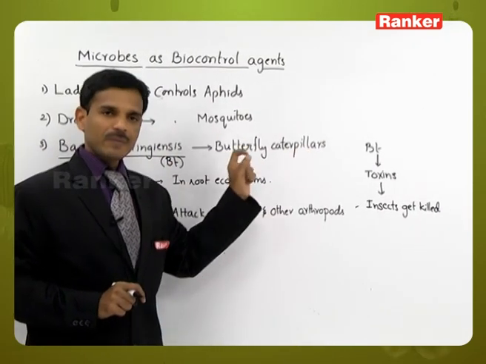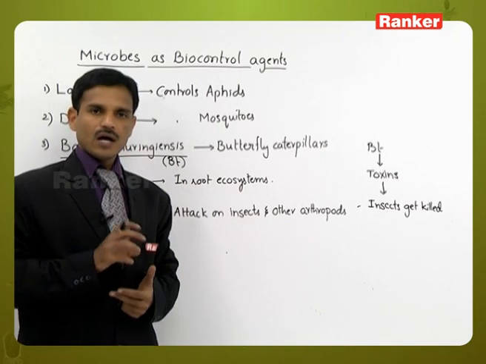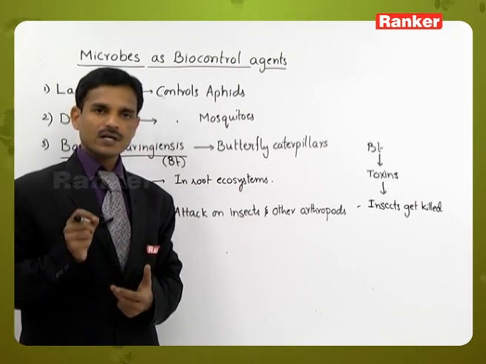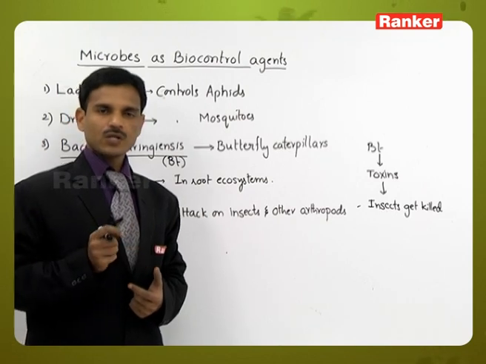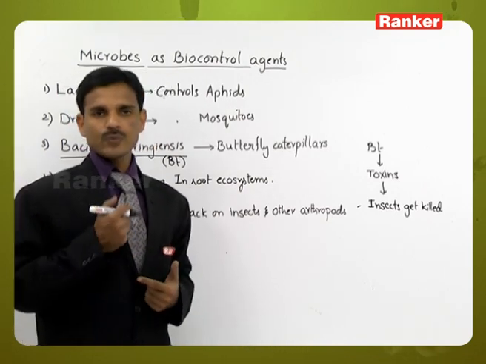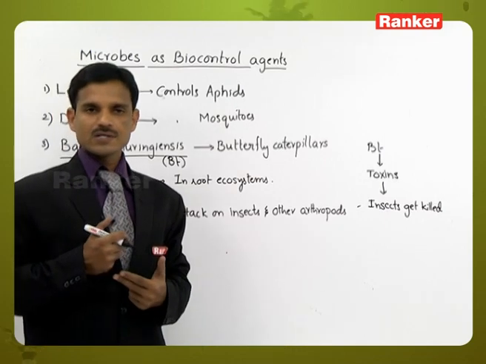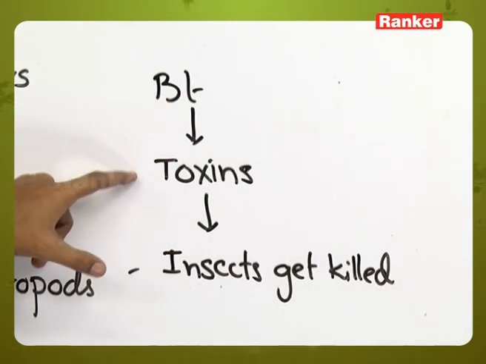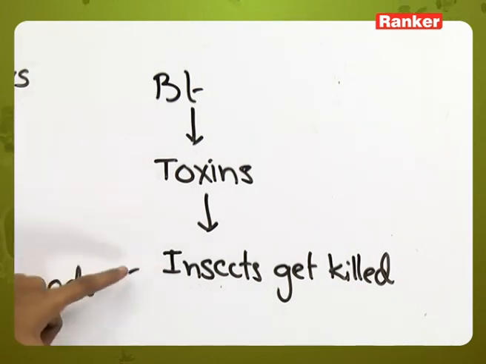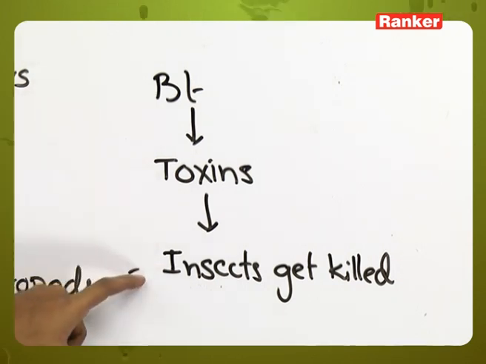When plant material, a leaf or fruit, is eaten by an arthropod insect and the spore reaches its digestive system, it releases a toxin. The toxin kills the insect.